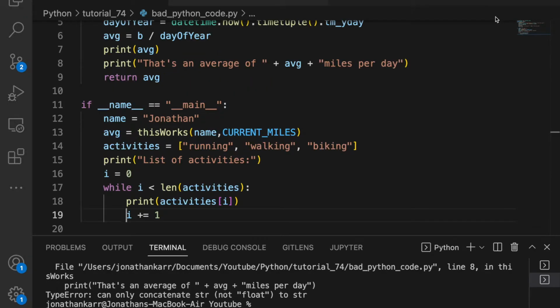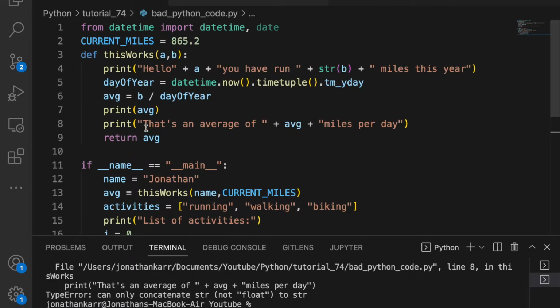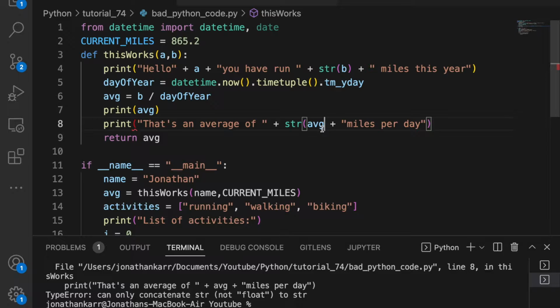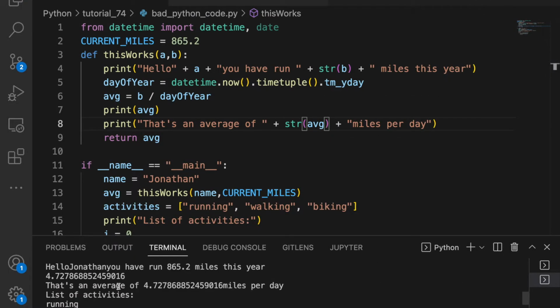I ran this, and now it says there's an error on line 8. Well, if we look at this print statement, it says that's an average of, and then average miles per day. But it can't convert the float to a string. So you need to put str, and then this will solve this error when I run it again. Now it works and says, hello Jonathan, you have run 865.2 miles this year. Then it gives us this long average.